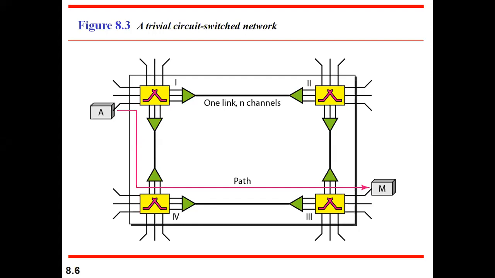So your telephone also works in three phases. First they will establish the communication, that is the path, and then they will transmit the voice messages from source to destination and destination to source. And then once the call is disconnected, the path will be deselected. So that is how the circuit switch network works.